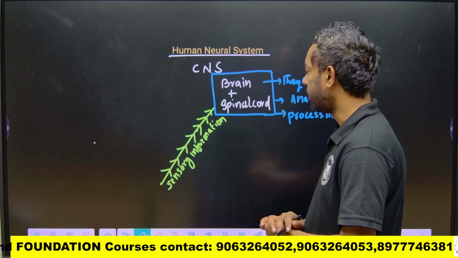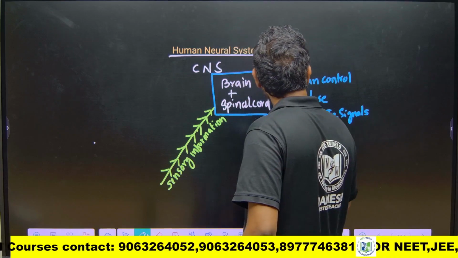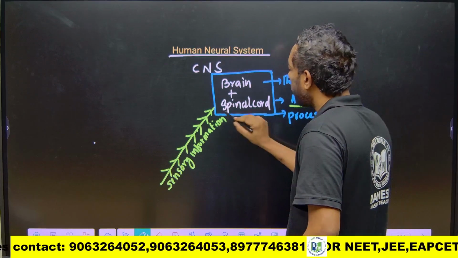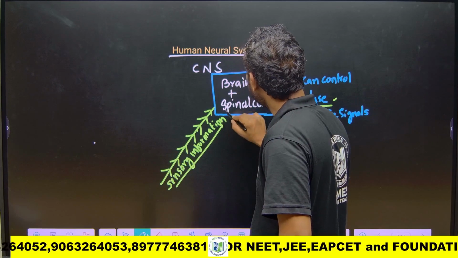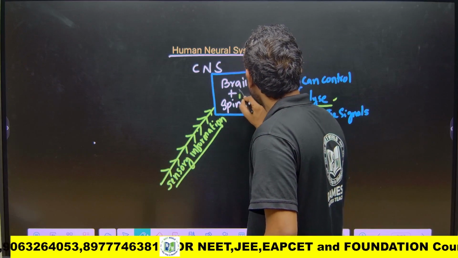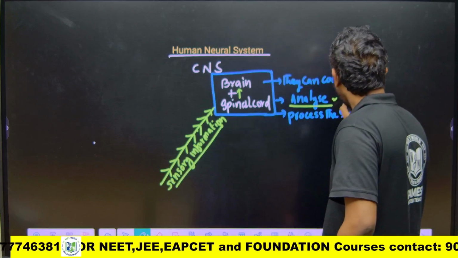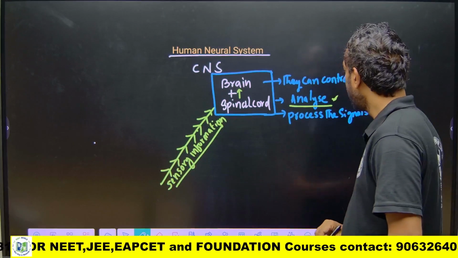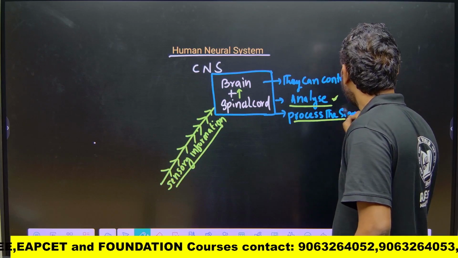The sensory signals reach first the spinal cord, and later on the brain. The brain analyzes what happened, what is going on, and processes what that signal is.